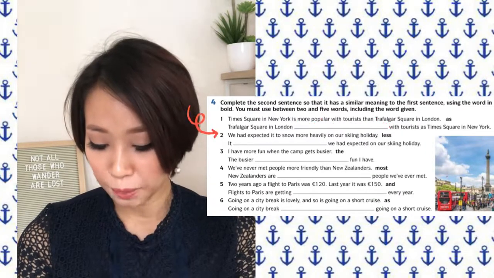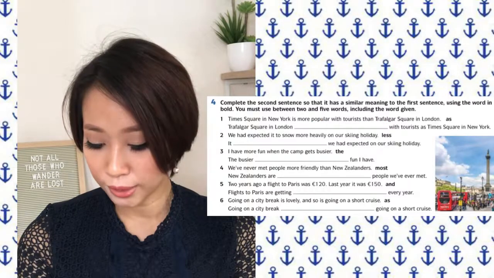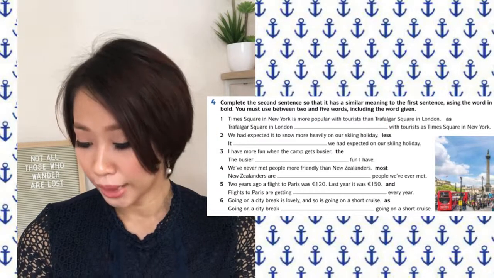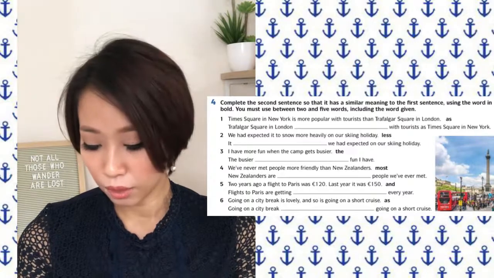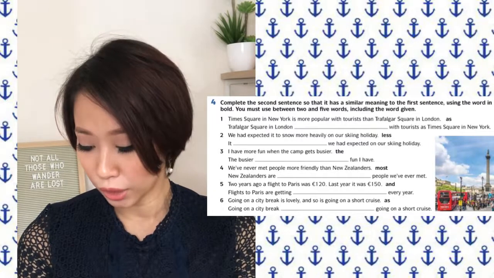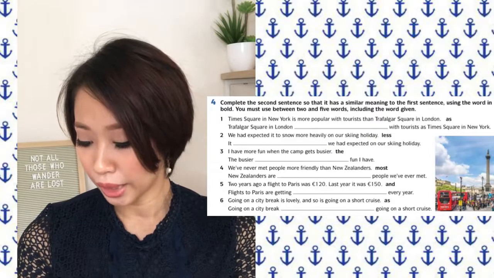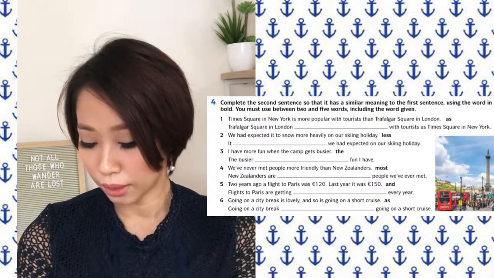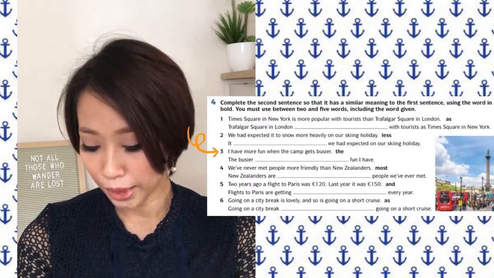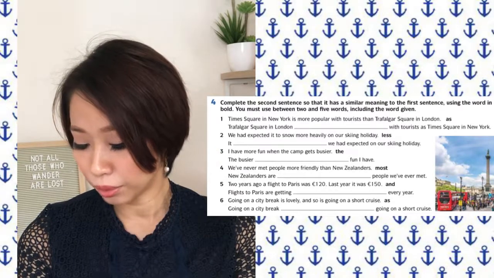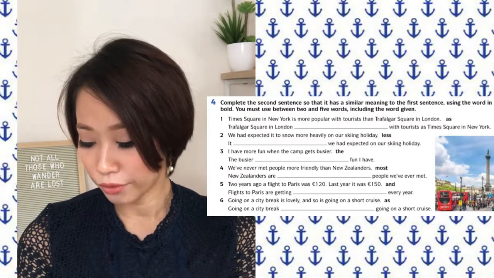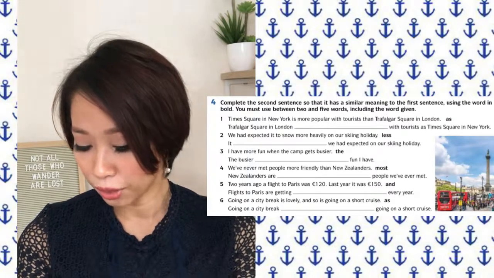2. We had expected it to snow more heavily on our skiing holiday. Less. Kami ingat ia akan bersalji lebih lebat pada percutian ski kami. We had expected less snow on our skiing holiday. Ia, seperti yang kami jangka. Less, kurang. 3. I have more fun when the camp gets busier. Saya lebih seronok apabila perkemahan menjadi lebih sibuk. The busier the camp, the more fun I have. Semakin sibuk, saya seronok. The.